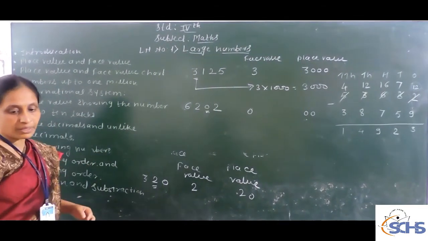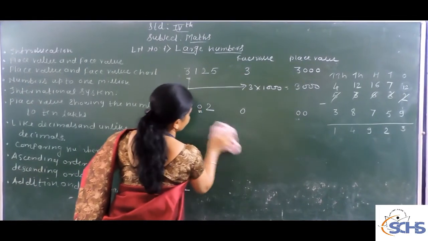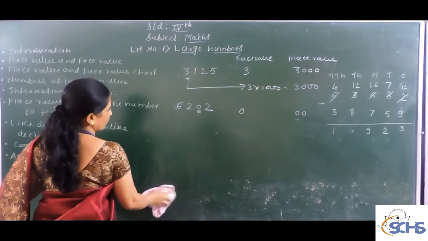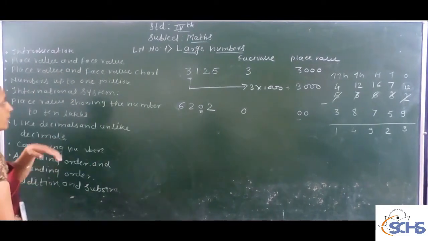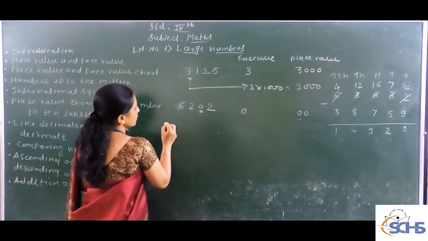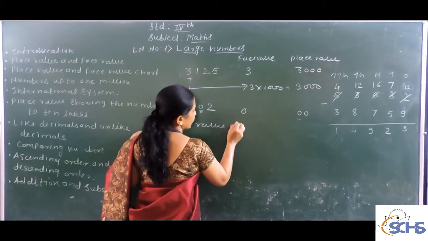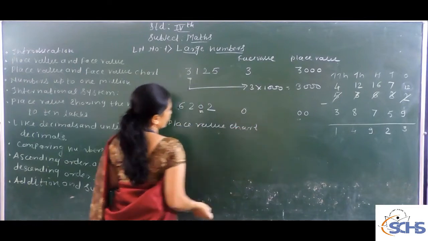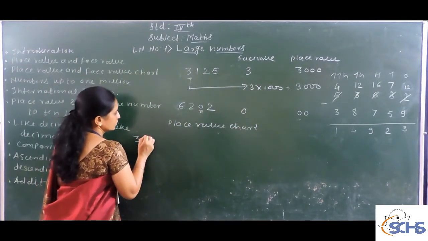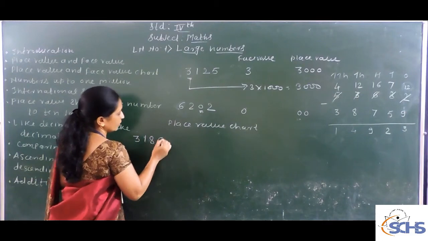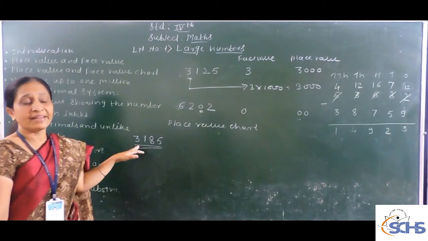Now, numbers up to the million. To understand numbers up to the million, before that you have to see the place value chart. Take this number, 3185. Which way are you going to arrange this number in the place value chart?